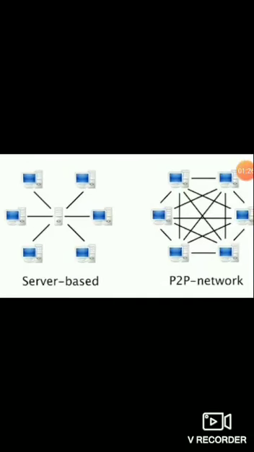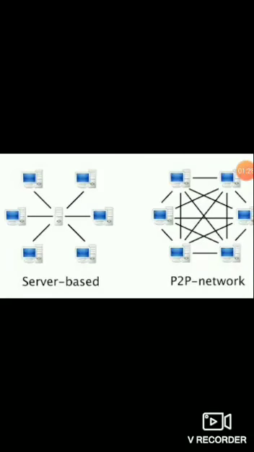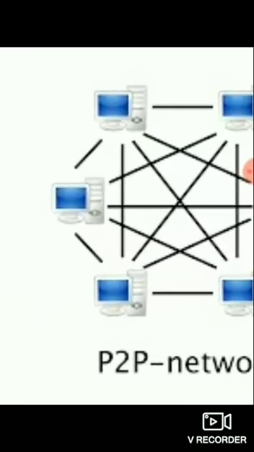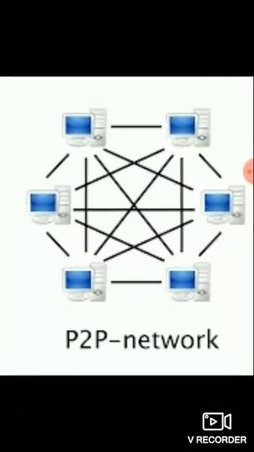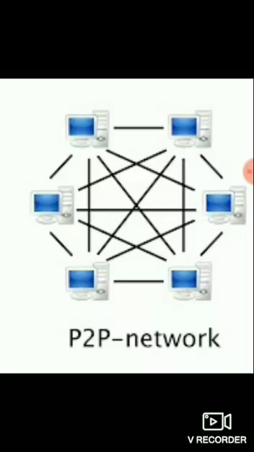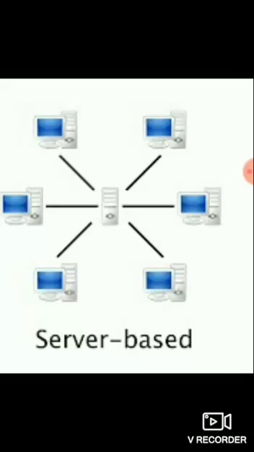Here you can see both types of architecture. One is peer-to-peer architecture, where each computer has an equal status and they are connected to each other, but there is no server and no client. And second is client server based architecture.